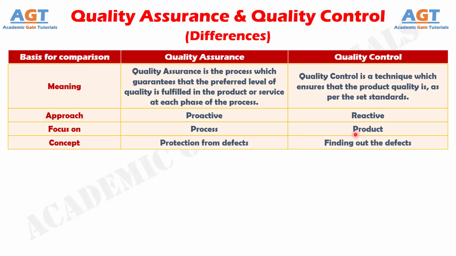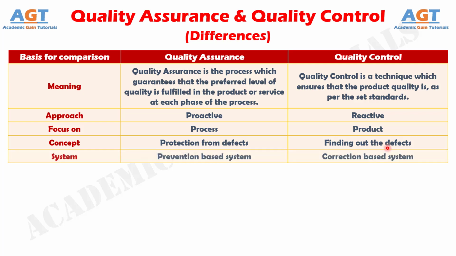Number 4. Quality assurance protects the product from defects, whereas quality control detects and sorts out the defects in the product. Number 5. Quality assurance is a preventive action, whereas quality control is a corrective measure. Number 6. Quality assurance is a verification activity, whereas quality control is a validation activity.